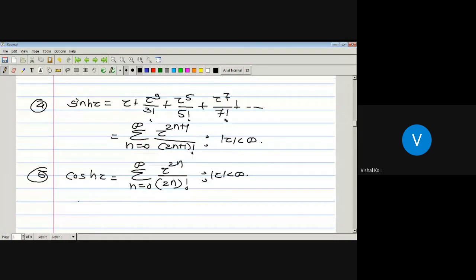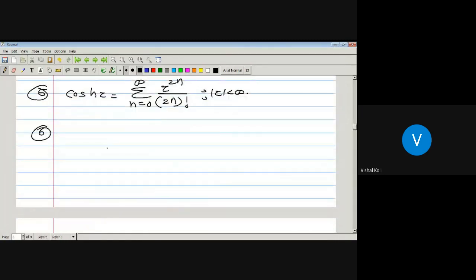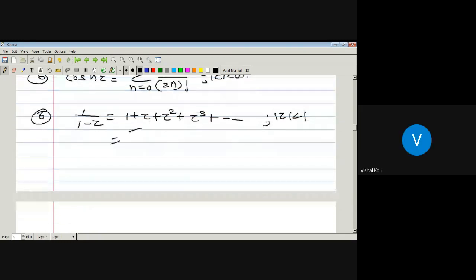Sixth one, 1 upon 1 minus z. What is 1 upon 1 minus z? It is 1 plus z plus z square plus z cube, and so on. By the definition of singularity, z equal to 1 is the singular point of this function, so modulus of z must be less than 1. It can be written as the series n running from 0 to infinity, z to the power n.